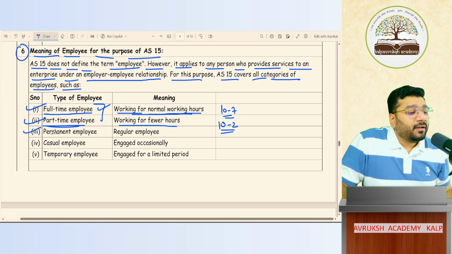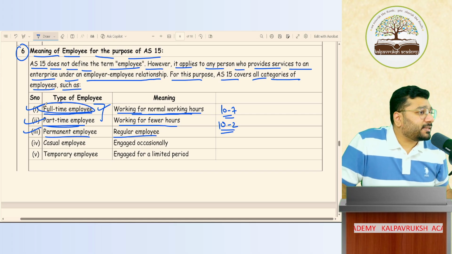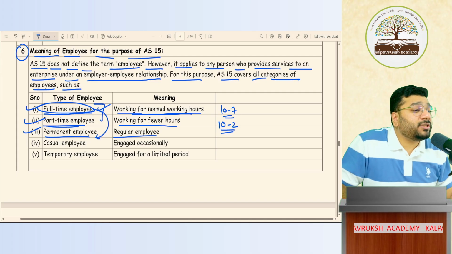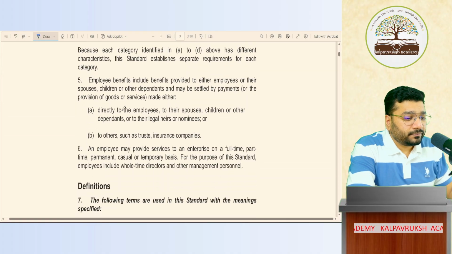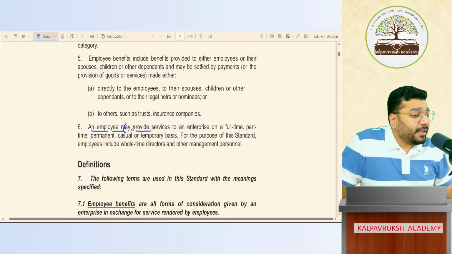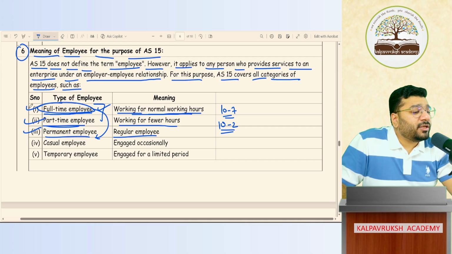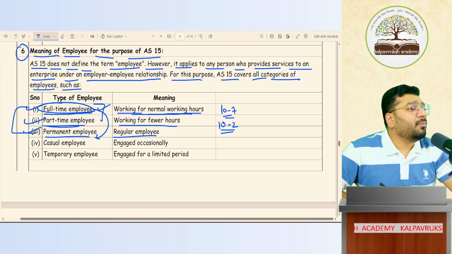Okay. There's something called a permanent employee also. Permanent employee is nothing but a regular employee who's working on a full-time basis. Now, full-time employee, part-time employee, why I've written is because this is how it has been written in the original accounting standard. Otherwise, there is no significant difference between both. An employee may provide services to an enterprise on a full-time basis, part-time basis, permanent basis, casual basis, temporary basis. This is how they've defined it. Hence, I'm forced to define it in the same manner. Got it, not got it? So I don't find a huge difference between full-time employee and permanent employee. Got it, not got it? Because both full-time employee and permanent employee more or less work in the regular working times with the intention to work for a longer period.